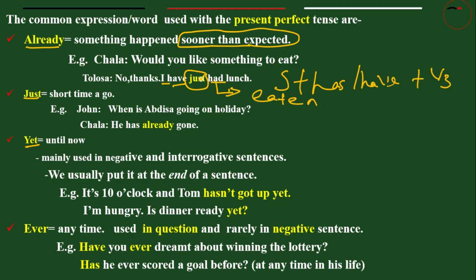So what you have to know: just and already have almost the same meaning, a time before. It means both of them a time before. Just means a short time ago. Look at this. When is Abiza going on holiday? He has already gone. Or you can say here, he has just gone. You can't say just go. He has just gone. So something happened a time before.